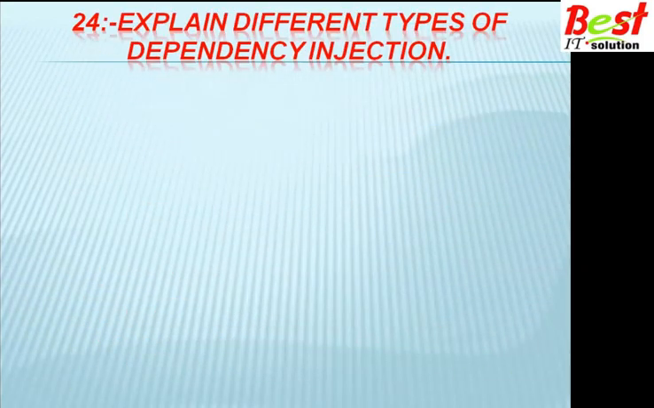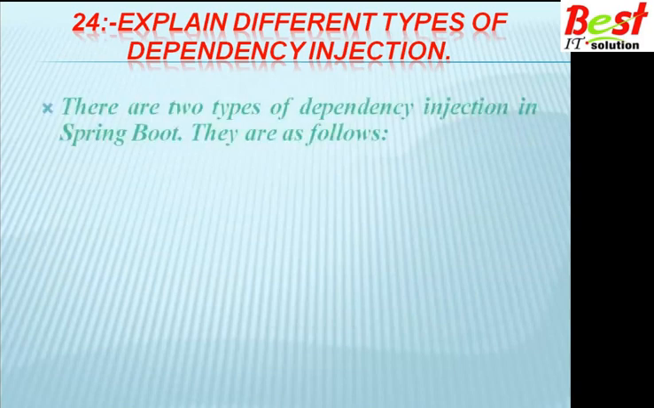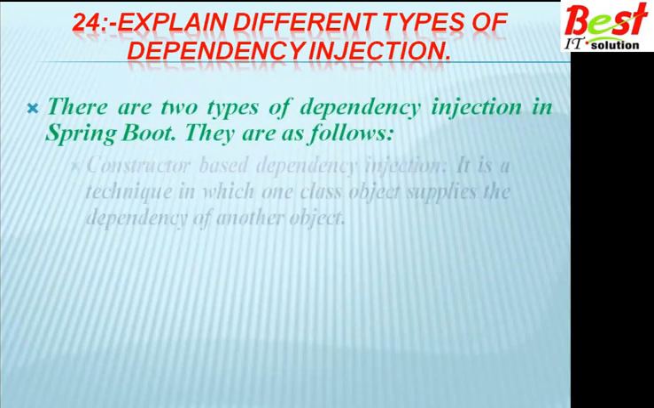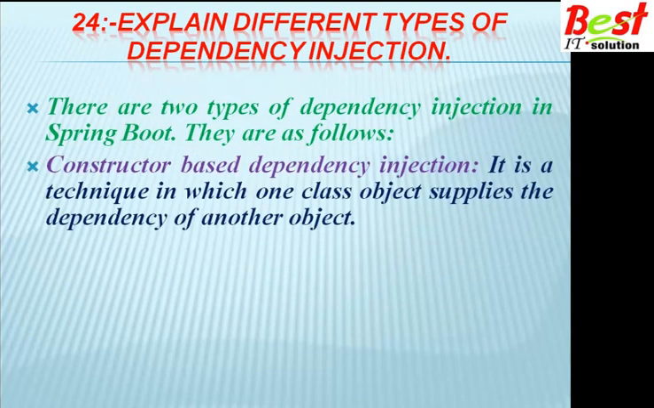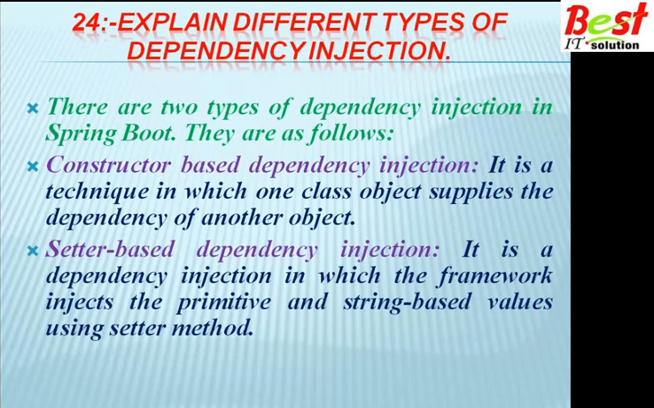Explain different types of dependency injection. There are two types of dependency injection in Spring Boot: constructor based dependency injection and setter based. Constructor based dependency injection is a technique in which one class object supplies the dependency of another object by using the constructor.